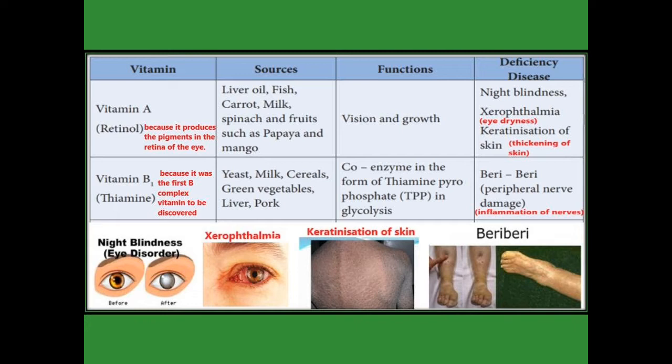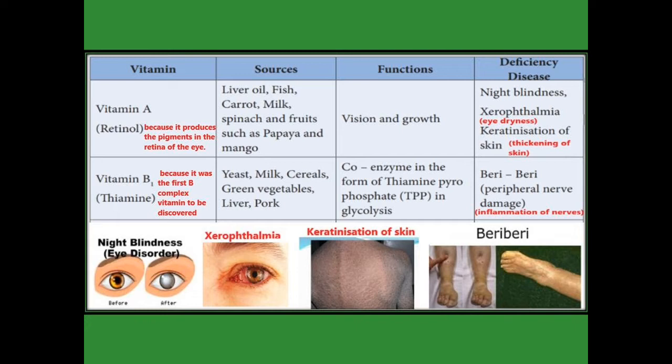The next one is vitamin B1. It is the first vitamin in B. The name of vitamin B1 is thiamine. It was discovered first, so the name vitamin B1 is given. We get the vitamin B1 from yeast, milk, cereals and green vegetables, liver, pork. It is a coenzyme in the form of thiamine pyrophosphate. TPP means thiamine pyrophosphate, in glycolysis.